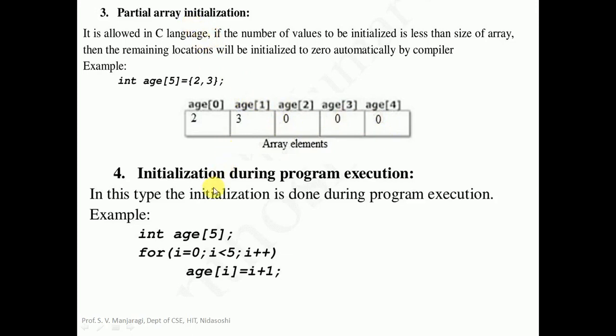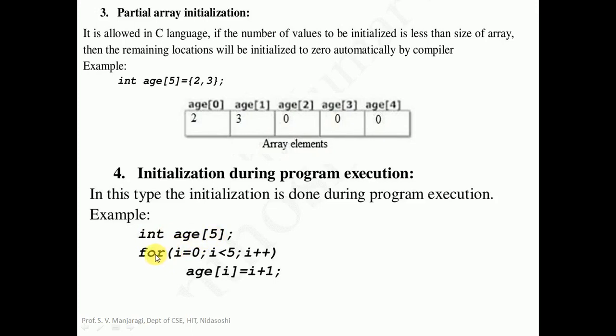The last method is initialization of the array during program execution, called runtime array initialization. Let us take one example here. The statement int age of 5 is creating an array with the name age having a size of 5. In this array we can store integer type elements. Now let us see how to store the elements dynamically during execution of the program.